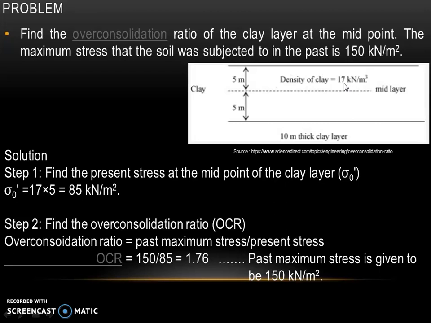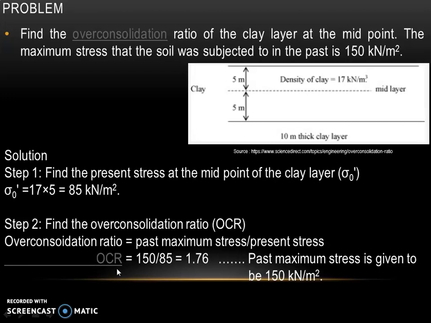Density of clay is given as 17 kilonewton per cubic meter. And we have to find what is over consolidation ratio, and past maximum stress is given as 150 kilonewton per square meter. That means this clay layer was subjected to a stress of 150 kilonewton per square meter, and that is the maximum stress to which it was subjected to.